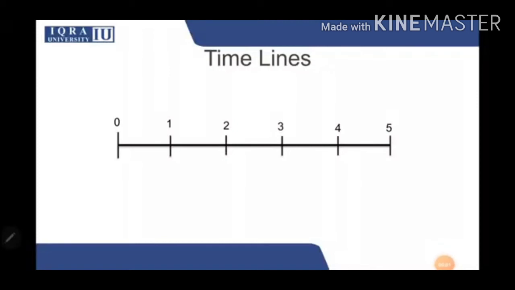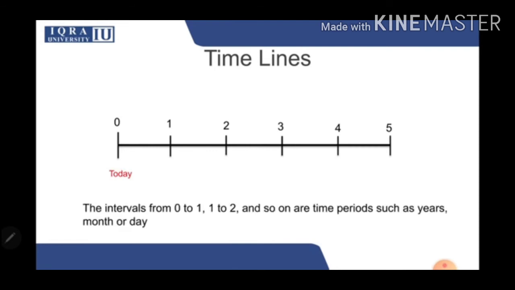So before we begin the concepts of time value of money, it helps to understand what a timeline is. A timeline is a visual representation of time. So over here, the 0 represents the time period right now, so it's today. And the intervals from 0 to 1, 1 to 2, and so on are time periods such as years, months, or days.